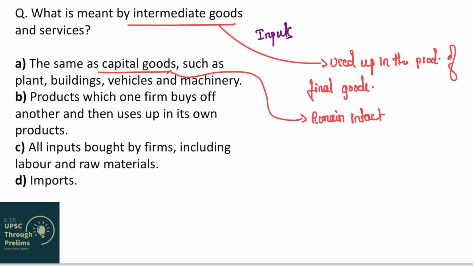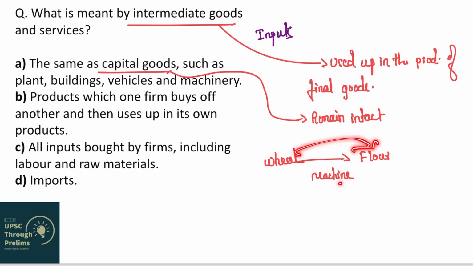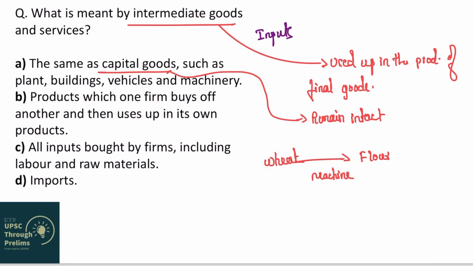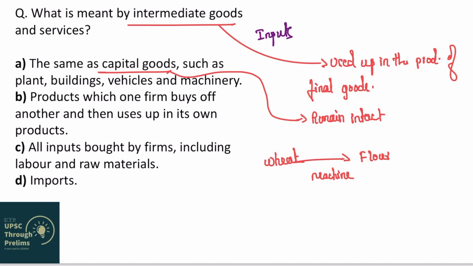To explain this, I will use a very simple example. Let's say you have a machine which is converting wheat into flour. Now, both wheat and machine are acting as inputs in the production of flour. But wheat is an intermediate good, machine is a capital good. Now, wheat is completely being used up in the production of this flour. Wheat has completely disappeared, right? And it has become flour. But the machine is still there.